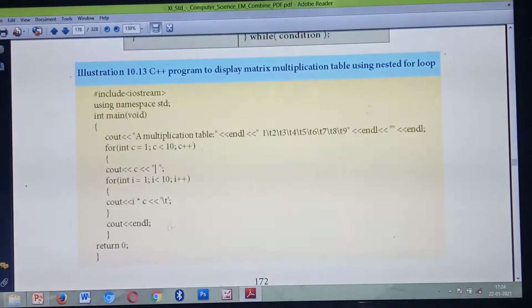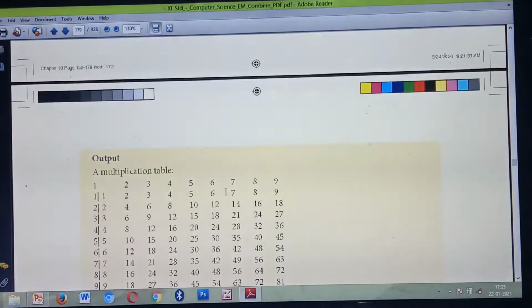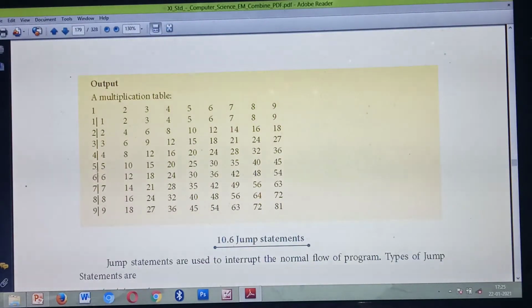So for that, you write the first for loop. For int, you declare a variable called c. Inside the for loop itself you are declaring the variable int. So for int c = 1, and since you already mentioned the row values till 9, the column also needs to go till 9. So c < 10, and each time the value needs to be incremented. See, the column value also goes till 9: 1, 2, 3, 4, 5, 6, 7, 8, 9.